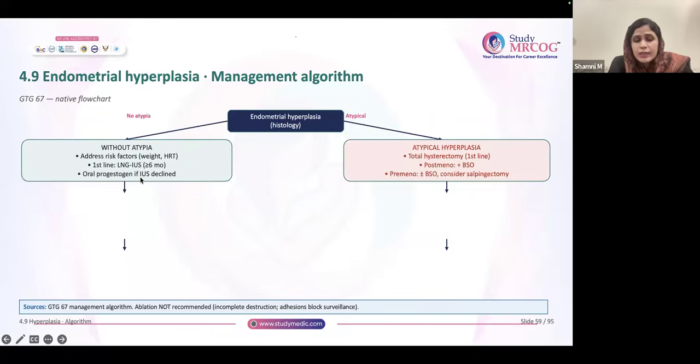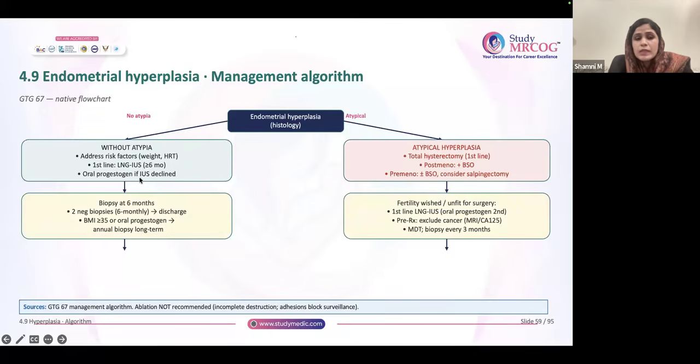LNG-IUS, you may continue after 6 months also if the patient is willing to continue. If the patient wants it removed, you can remove it. There is no harm in continuing. But oral progesterone, at max, you can give only for 6 months. And what you have to do? You have to take a biopsy at 6 months. If you see 2 negative biopsies 6 months apart, you can discharge that patient.